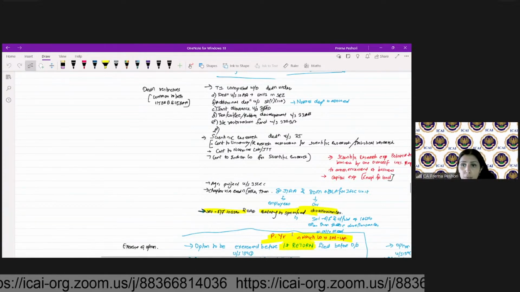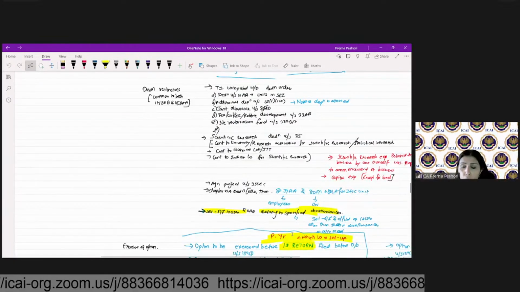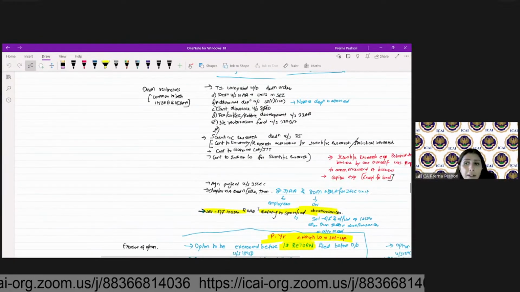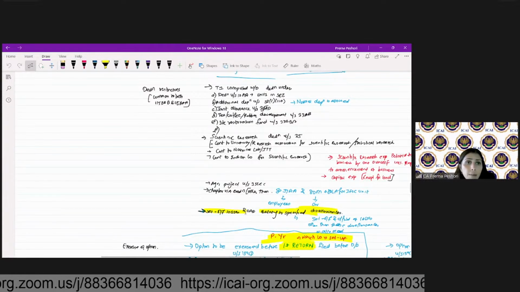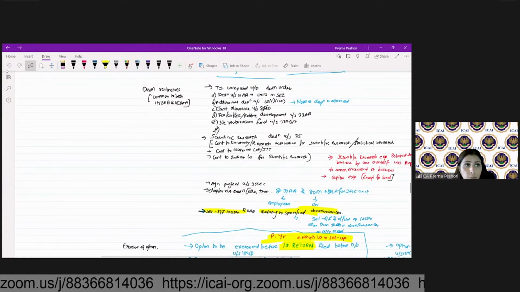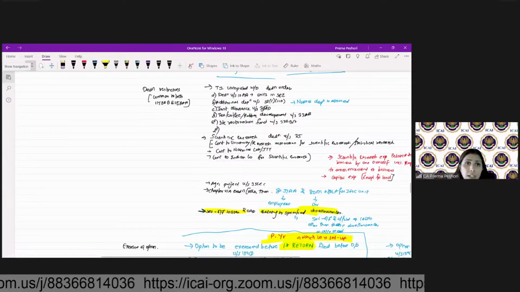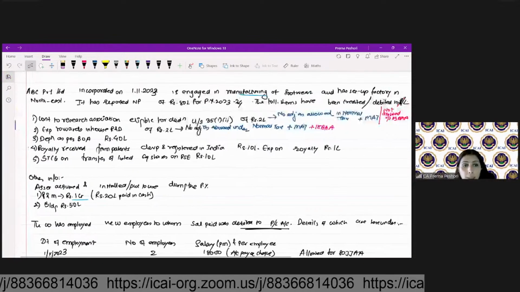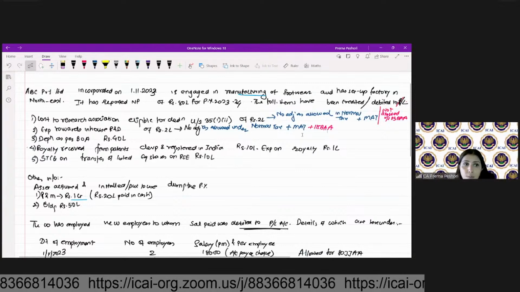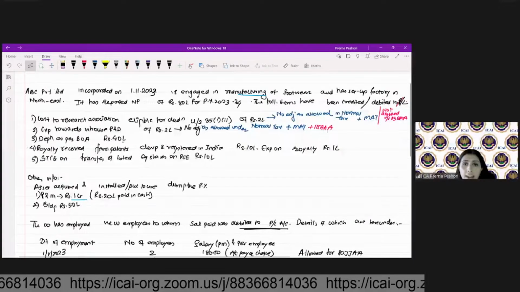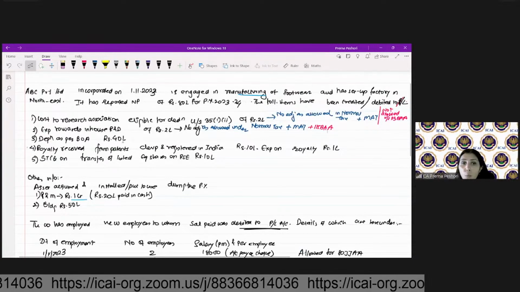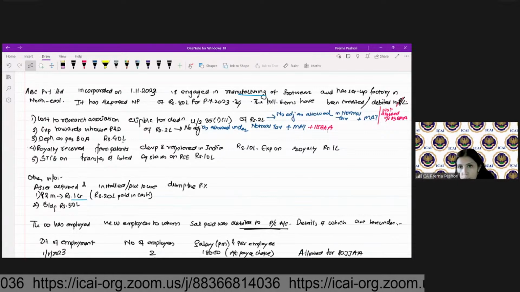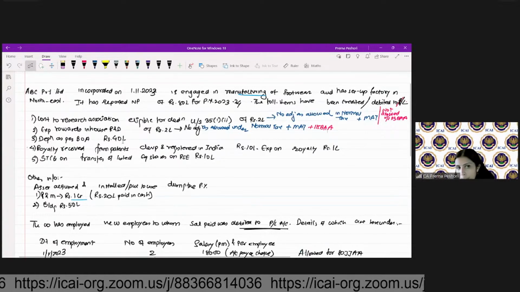But when you do scientific research expenditure for your own business, including the capital expenditure, including prior to the commencement of business, all of that would be allowed under 115 BAA and 115 BAB. So this expenditure is towards in-house R&D, and therefore this will also be allowed under 115 BAA.